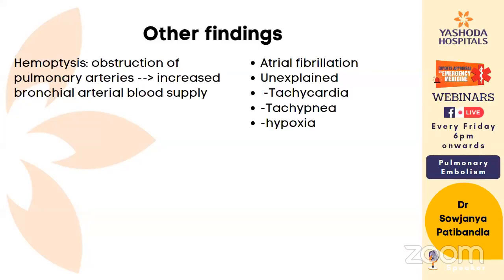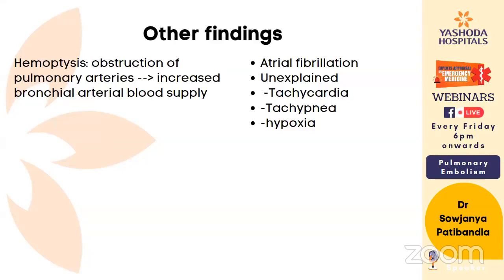Then chest X-ray findings. There are a few signs that we need to know about when we are talking about pulmonary embolism. There is a cutoff sign or focal oligemia of the lung parenchyma. We call it the Westermarck sign. That is the first thing.